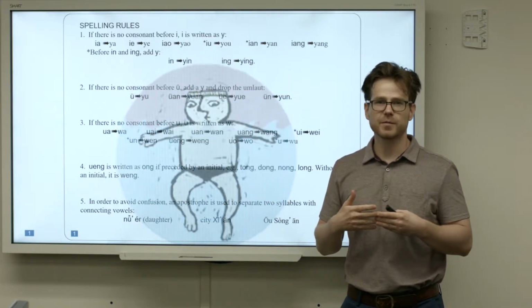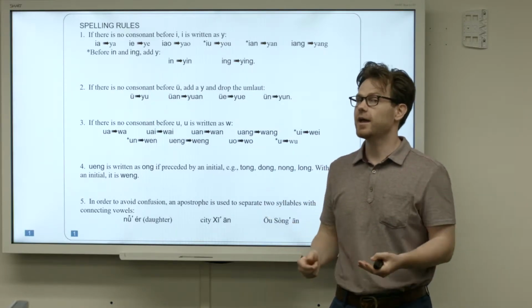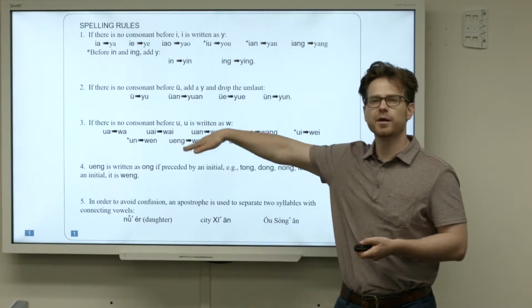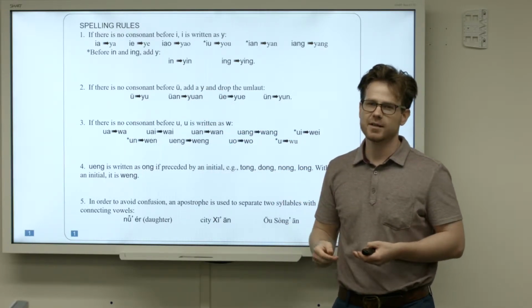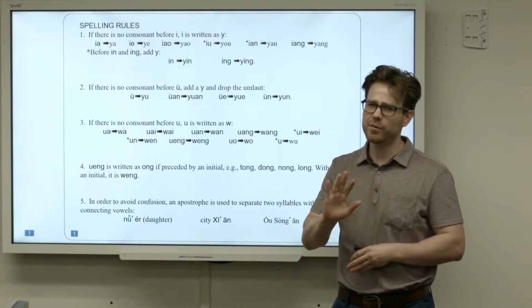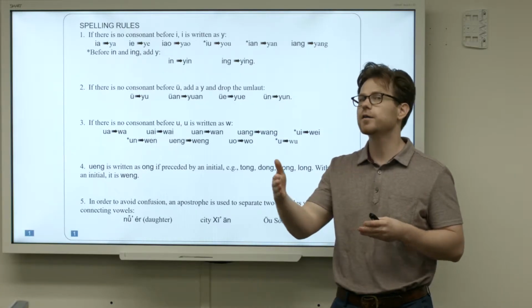But never fear. Starting in lesson 1, we're going to actually learn vocabulary words. And every vocabulary word that you learn, you'll learn how it is pronounced and spelled in pinyin. And before you know it, you'll have more and more examples to kind of match to what we've been going over with pronunciation. So no need to remember all of this right now. As you learn vocabulary, everything will fall into place.